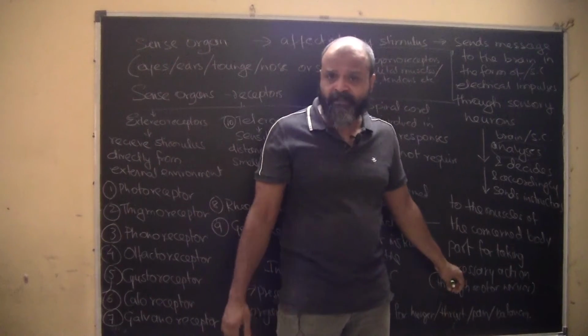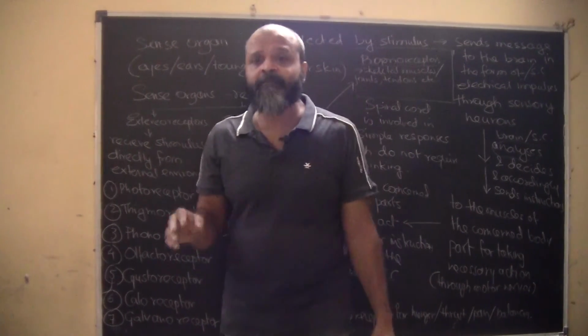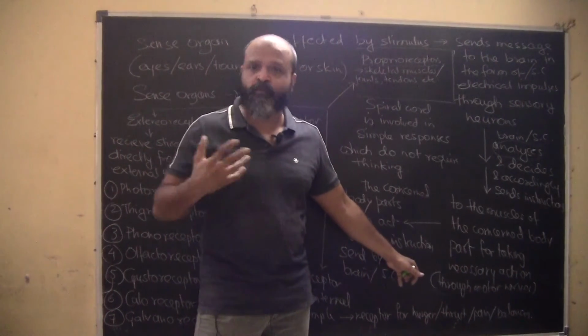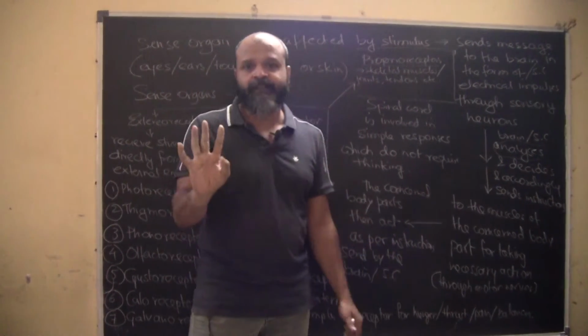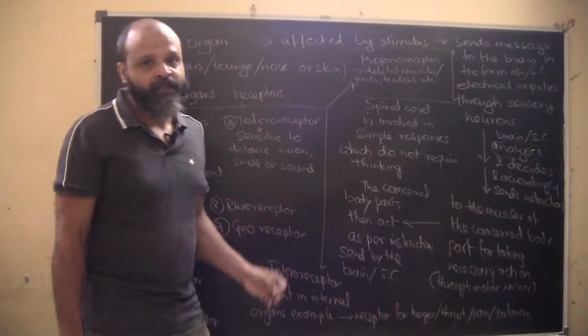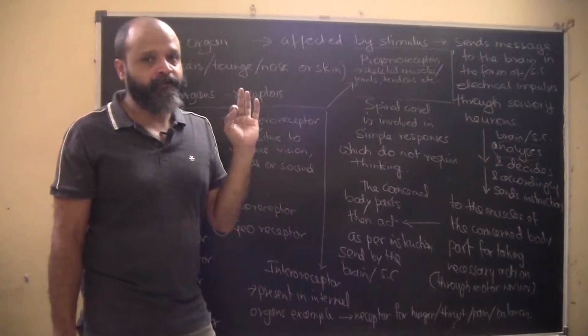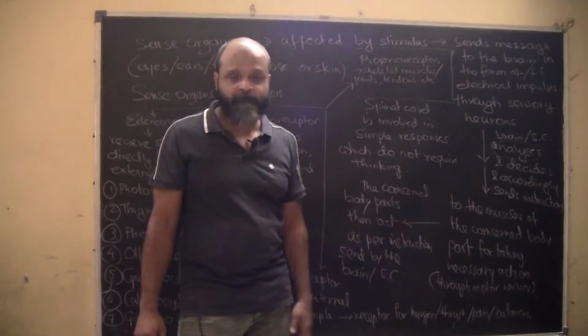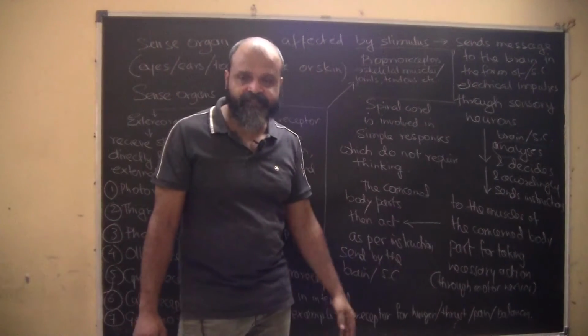So it can be either muscles which are triggered, or it can be glands which are triggered. Okay, so both are triggered. These are body parts which will generate the necessary action that needs to be taken. So accordingly, the message from the brain or the spinal cord will pass on to these effector muscles or effector glands, and they will take the necessary actions.